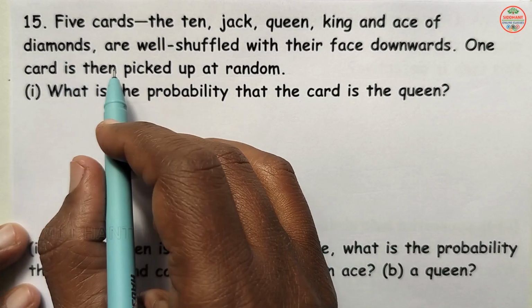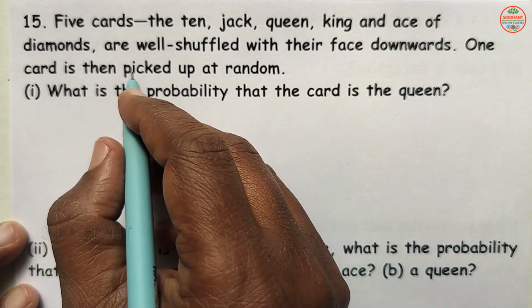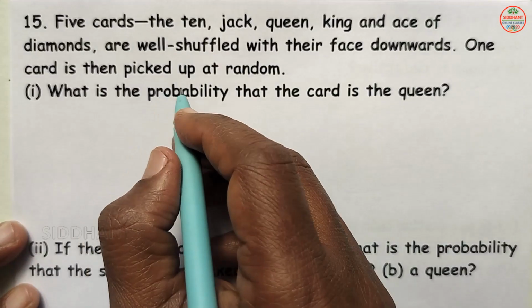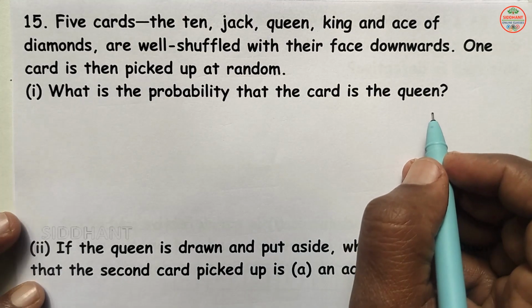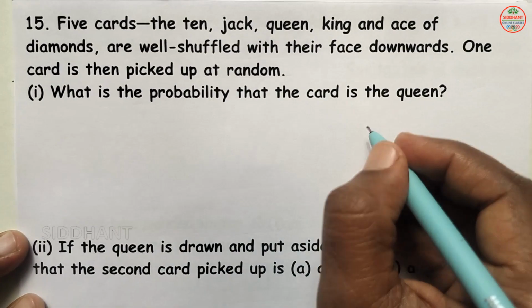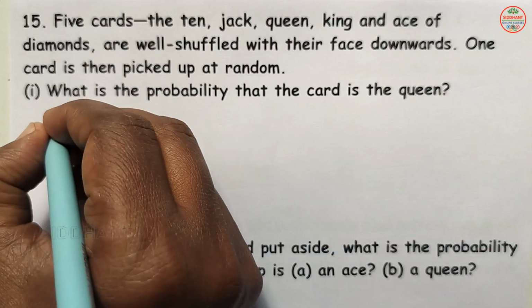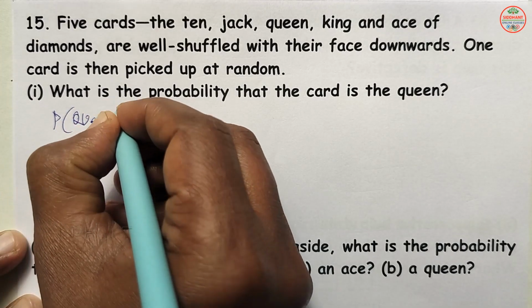Question number 15. Five cards, the 10, Jack, Queen, King and Ace of diamonds, are well shuffled with their face downwards. One card is then picked up at random. What is the probability that the card is the Queen? Here they have asked in the happening side, P of Queen.